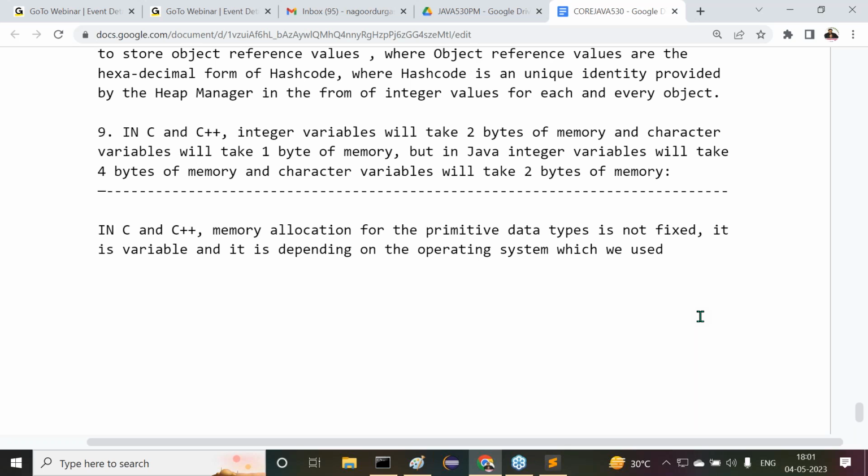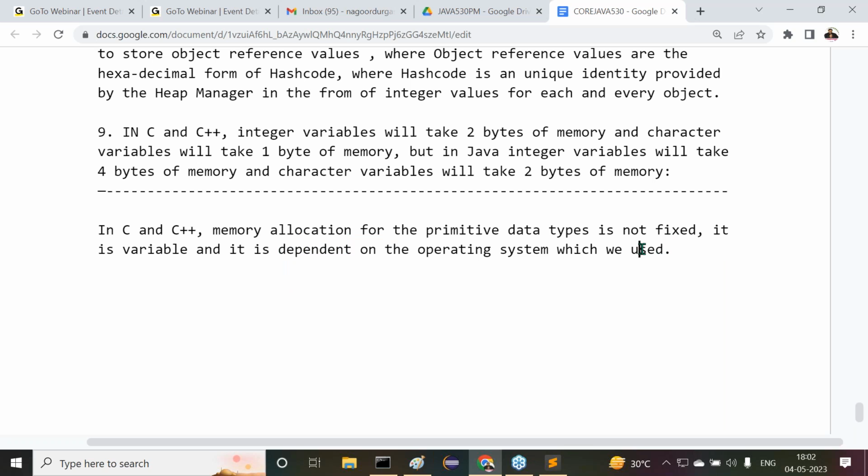With this also we can understand whether C and C++ are platform dependent or not. Understand my point here? In C and C++, memory allocation for the primitive data types is not fixed. It is variable and it depends on the operating system which we use. That's okay, fine.